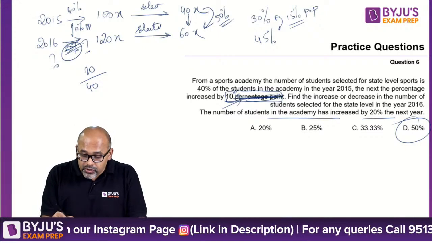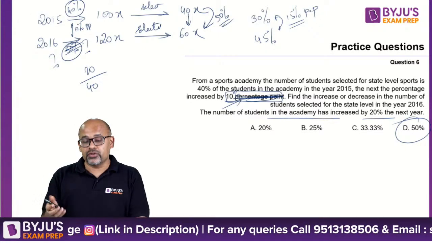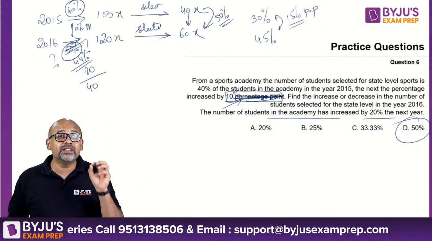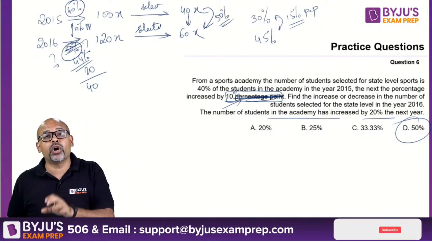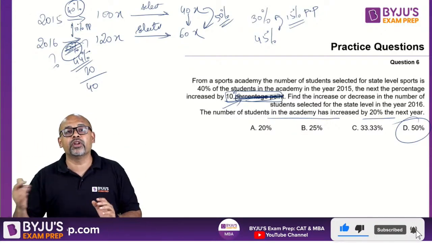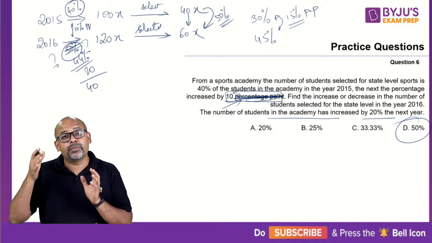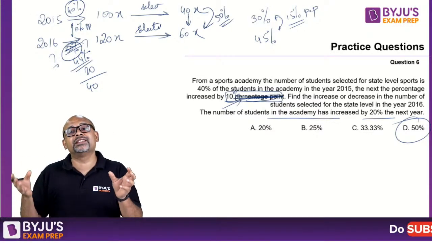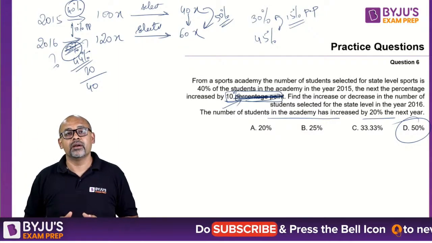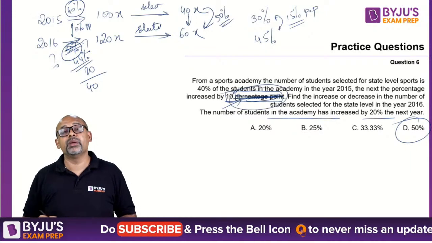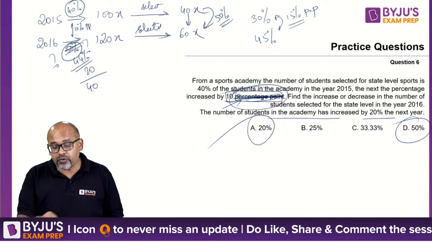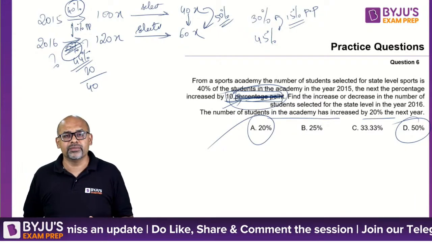Very good, Vicky. So you are basically increasing 40 by 10%. So this will become 44%. That is the way to look at it. Without the word percentage points, it means you are increasing 40 by 10%, so it becomes 44. But if I say 10 percentage points, it means 40 is just increasing by 10, so 40 plus 10 becomes 50. That is the meaning. Please be very careful about this word, percentage points. That was the purpose of this question, and that is the reason why many of you got 20%, which is obviously not correct.